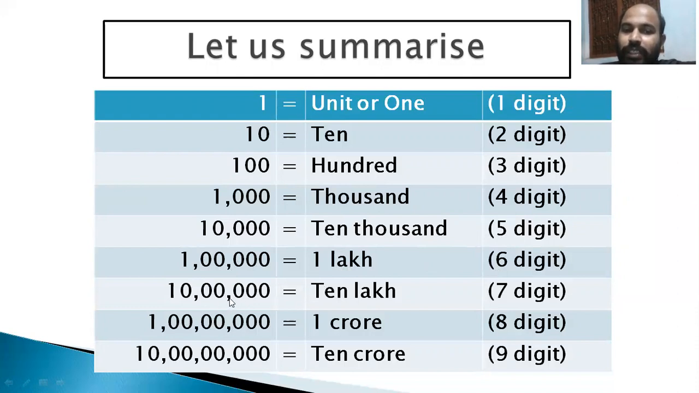1 with 6 zeros is 10 lakh, a 7-digit number. 1 with 7 zeros is 1 crore, an 8-digit number. 1 with 8 zeros is 10 crore, and it is 9 digits. Now we have seen how the formation of crore takes place.